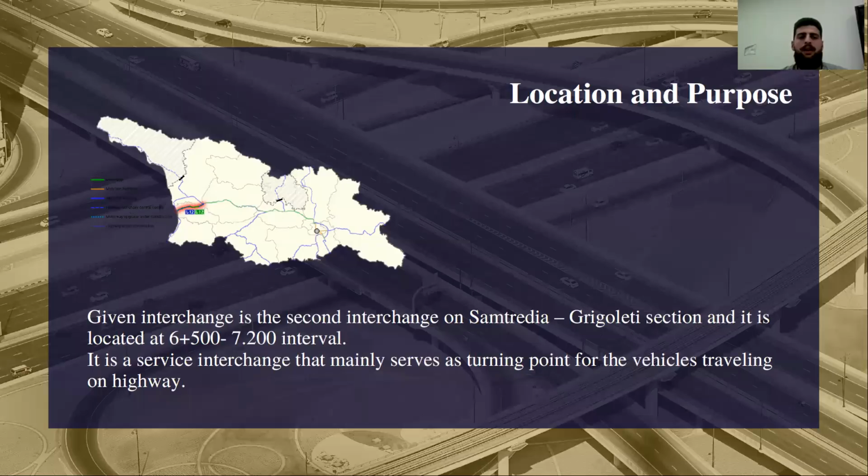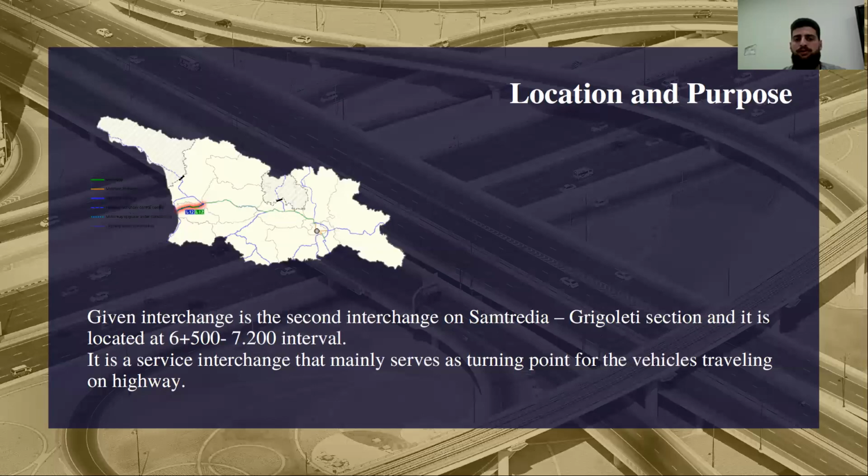Thank you, Nanuka. Interchange that we designed is the second interchange on Samtredia-Grigoleti section of the 4-lane E-60 highway designed by Joe Group. This highway carries a huge importance for improving the east-west mobility between the Caspian and the Black Sea. It is divided into 4 lots, and the ramp that we are designing is located on the lot 1 between 6 and 7 kilometers.